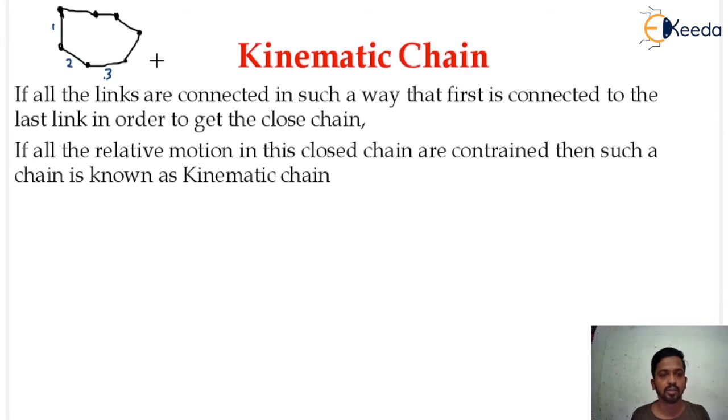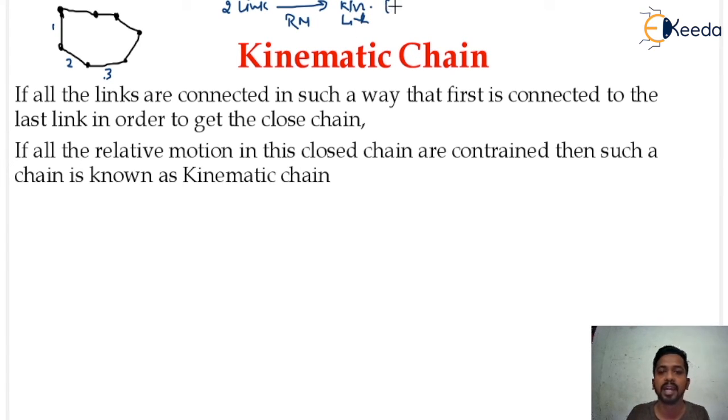Okay, so now I'm going to explain it from the starting. For example, if there are two links, how can we say this is a kinematic link? When these two links are having relative motions with respect to each other, these two links make a pair.